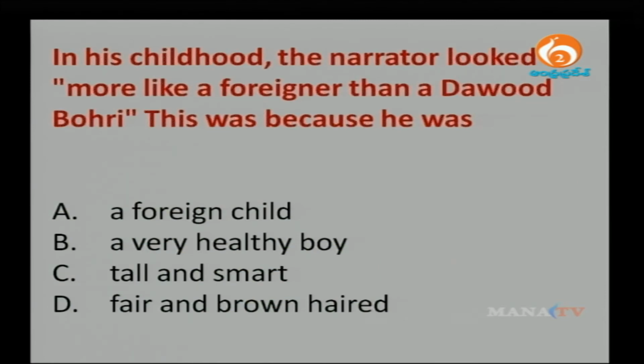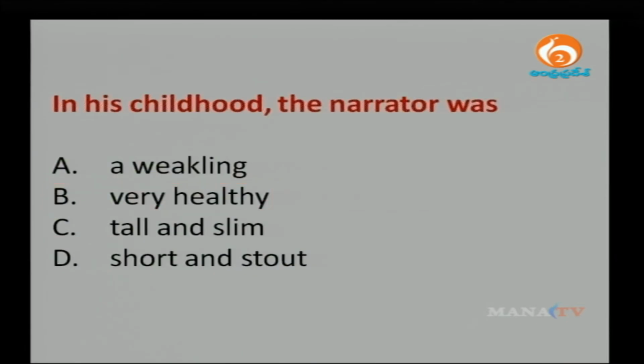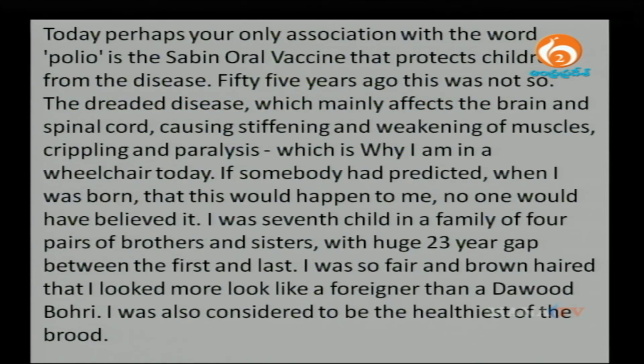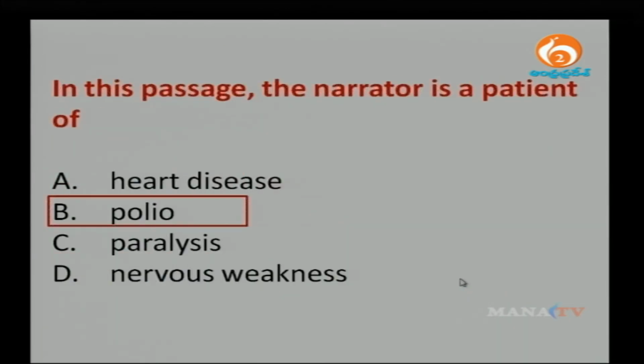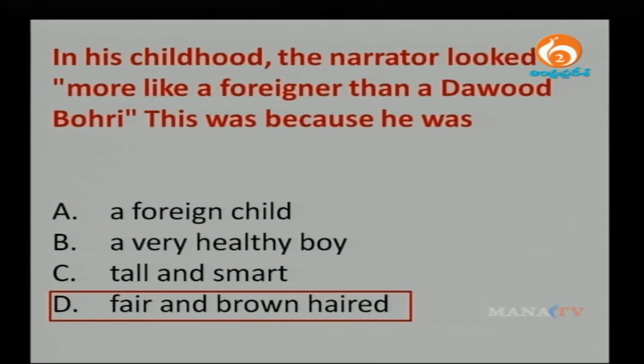This was because he was a foreign child, he was a very healthy boy, he was tall and smart, he was fair and brown haired. If you remember, this was in the last or the second last sentence. Read here, I was fair and brown haired. So, the correct answer is fair and brown haired.